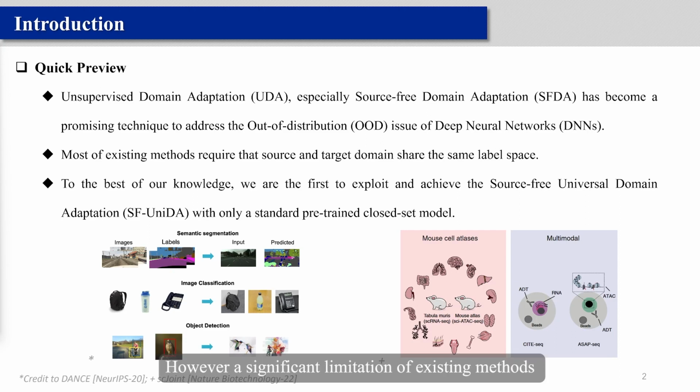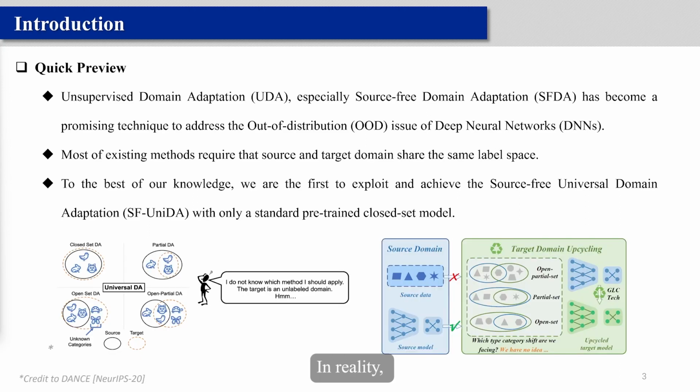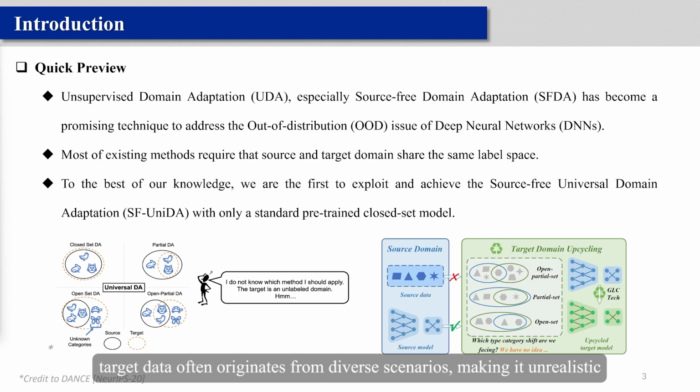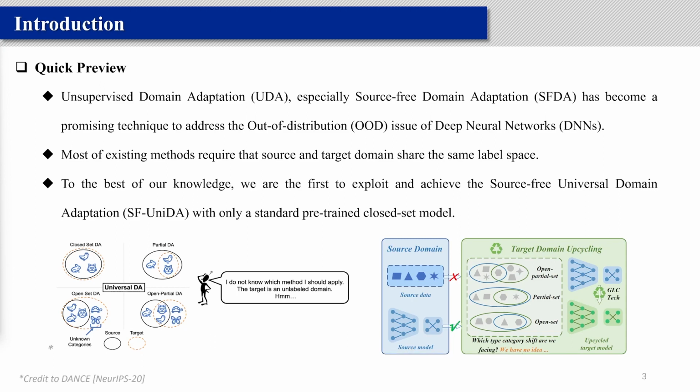However, a significant limitation of existing methods lies in their reliance on the source and target domains sharing the same label space. In reality, target data often originates from diverse scenarios, making it unrealistic to rely on the assumption of a shared label space.